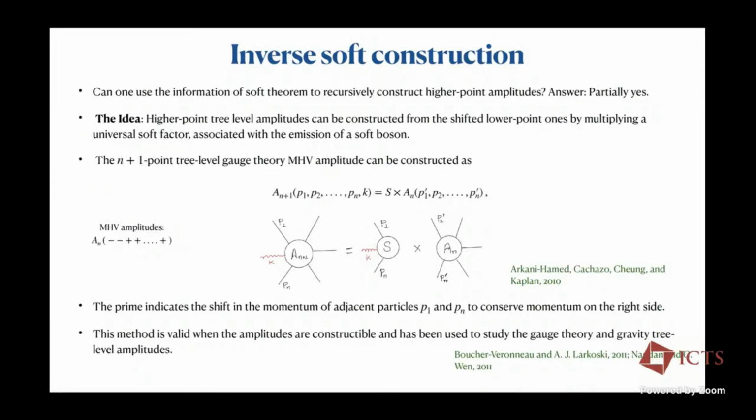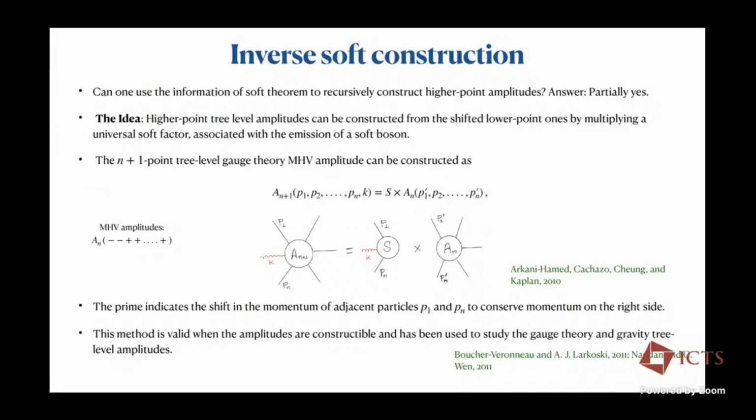Okay. And this shift actually depends on two factors. First, on the left hand side, we have one extra leg as compared to the right hand side, so we have to keep the momentum conserved on both sides. Also, it depends simply on the helicity of the soft leg you're attaching to the lower point amplitude. And this inverse soft construction is only valid for amplitudes which are constructible in the usual sense of BCFW.